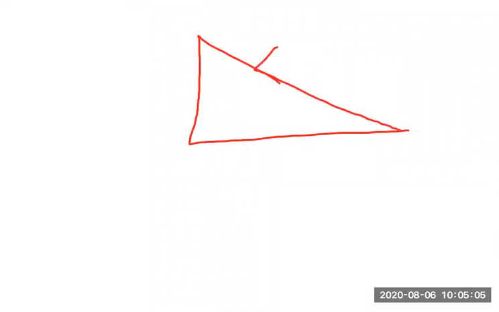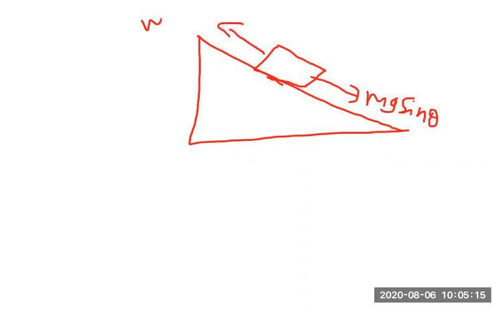Now leave the normal reaction. We discussed the normal reaction, that is over. Here we are going to discuss some situations. Downward, what we have is mg sin theta. Upward, what we have is ma cos theta. Here mg sin theta is there, ma cos theta is there.